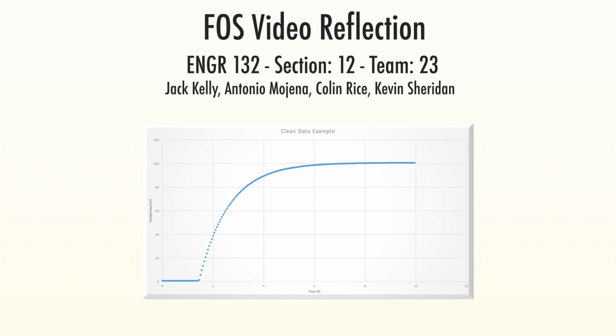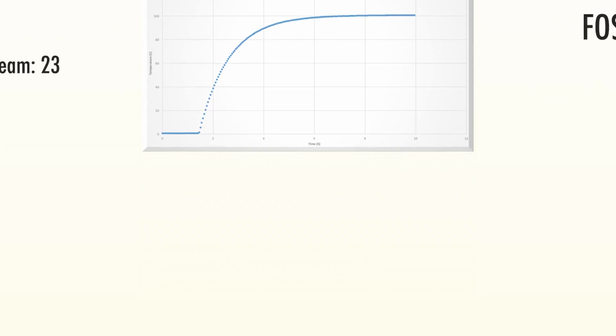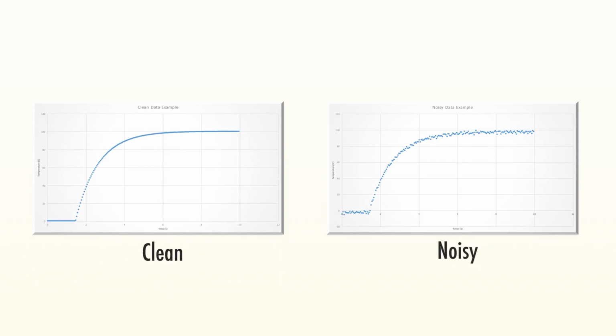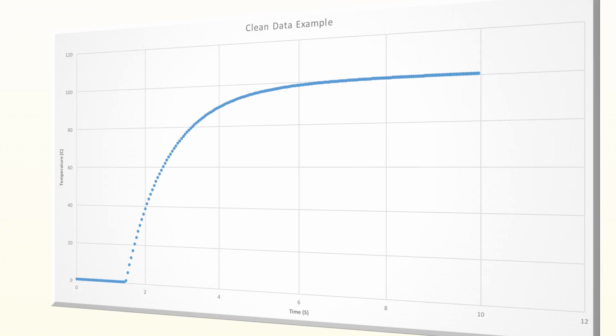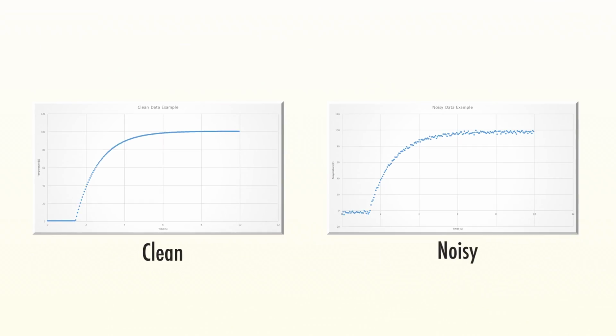Throughout this video, we'll be telling you how our experience working as a team for FOS was. Let's start with what we learned. Something we learned instantly from just looking at the data we were given at the initial stages of the project was that identifying different parameters was going to be easier or more difficult depending on how noisy the data was. Here you can see the difference between noisy data and clean data.